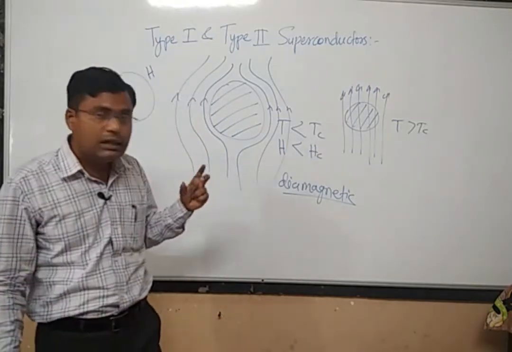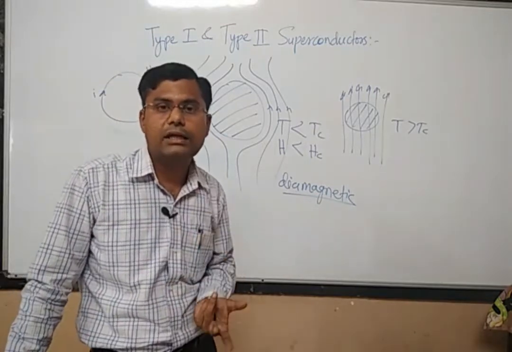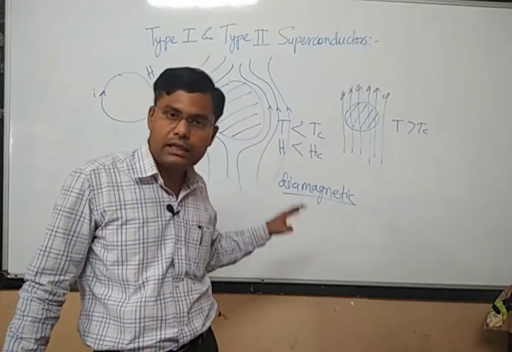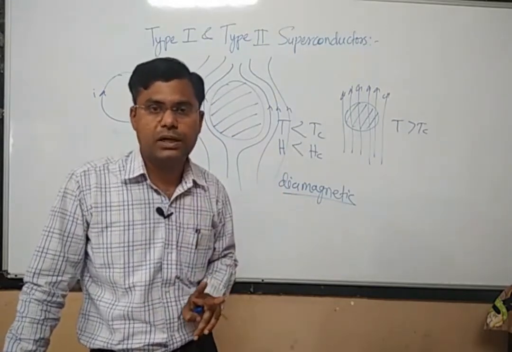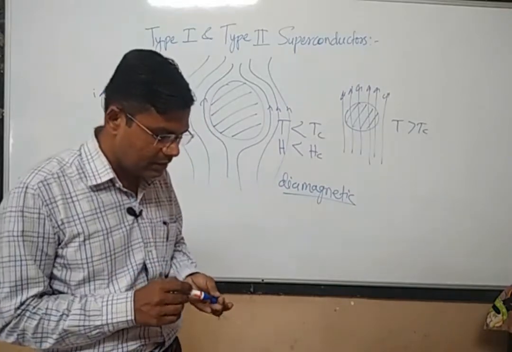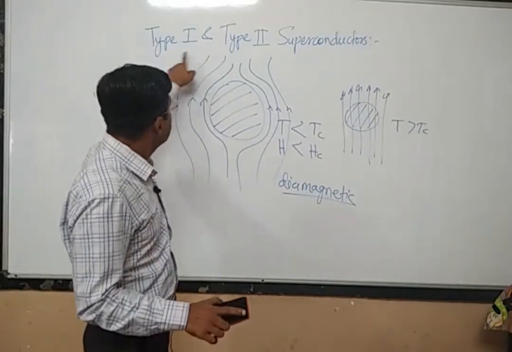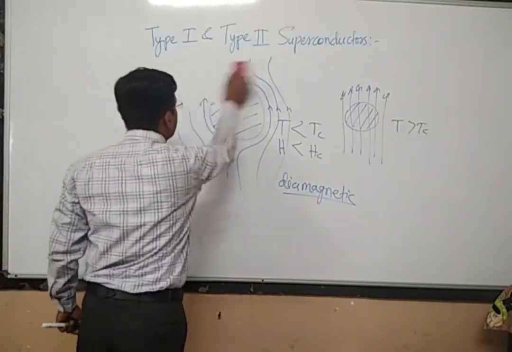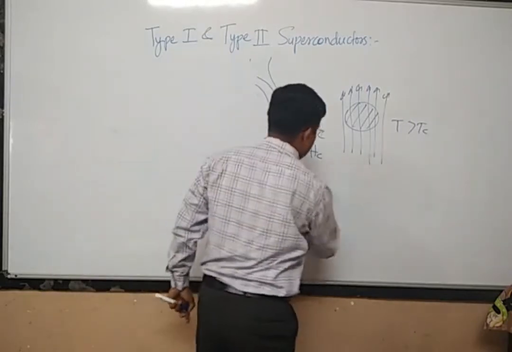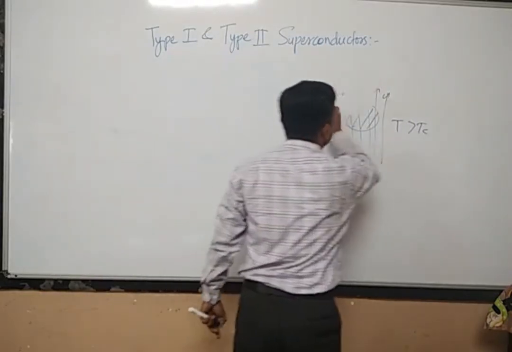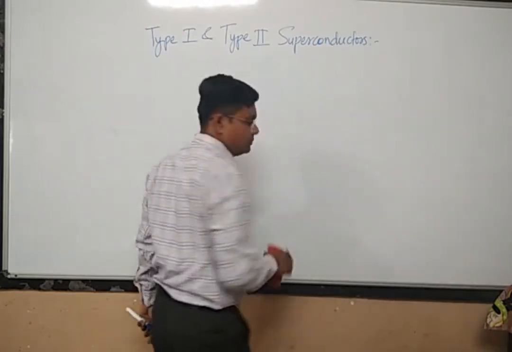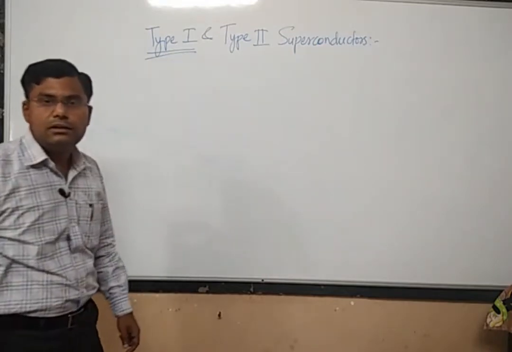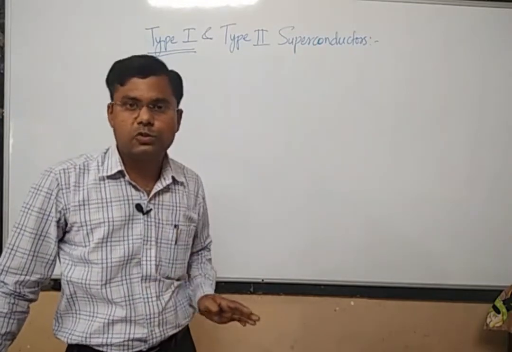Now, depending on the behavior of this critical magnetic field, or the response of the superconductor to it, there exist two types of superconductors: type 1 superconductors and type 2 superconductors. So today we have to see these type 1 and type 2 superconductors. Let us see first of all type 1 superconductors.